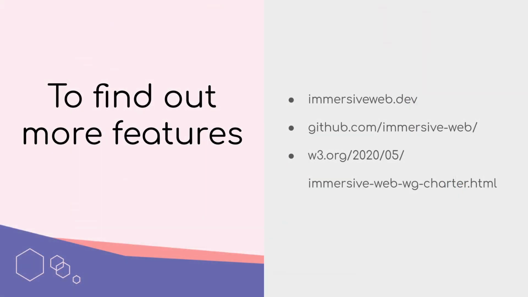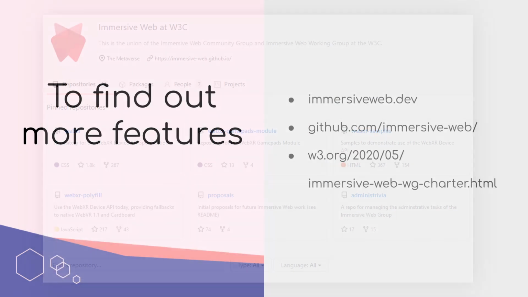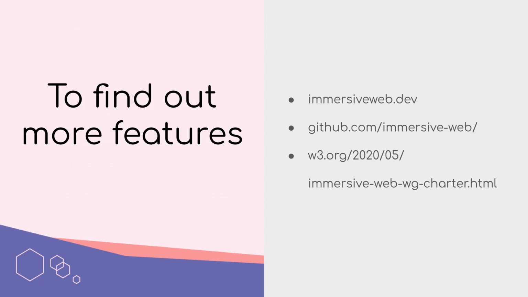If you want to find out more about what's going on in the Immersive Web working groups, check out our GitHub. All of the work we do is done in the open. You can look at issues and pull requests. You can look at the proposals repo and see what features are being requested. And finally, if you want to find out what we've got planned for the next 2 years, check out our charter, in which we list all the things which we'd like to start working on.